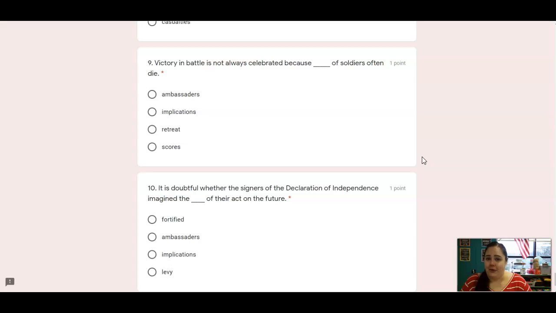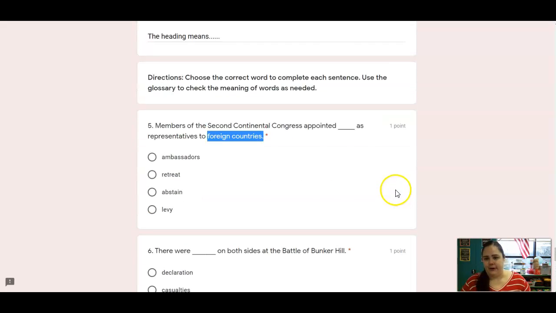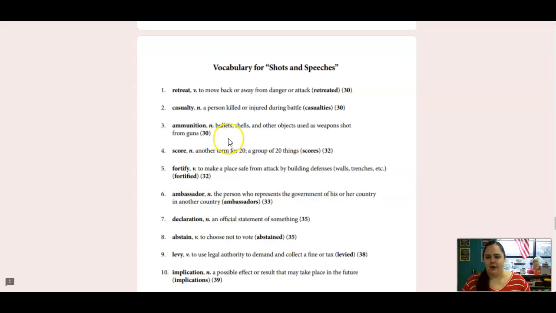Remember, go back and look at the dictionary. Don't get tricked. And number 10, it is doubtful whether the signers of the Declaration of Independence imagined the blank of their act on the future. So which word talks about when something affects people in the future? And again, all of those words that you need are here. So no excuse. Scroll up and read those definitions again.